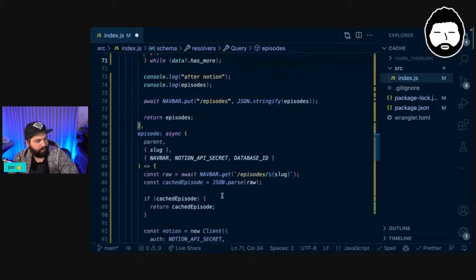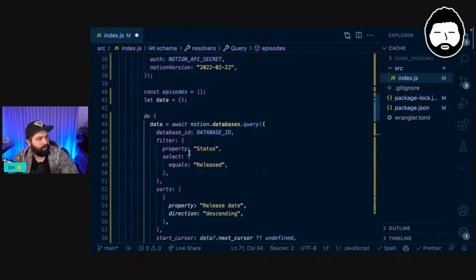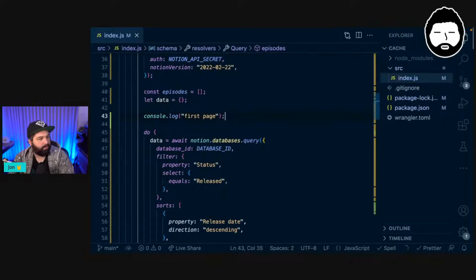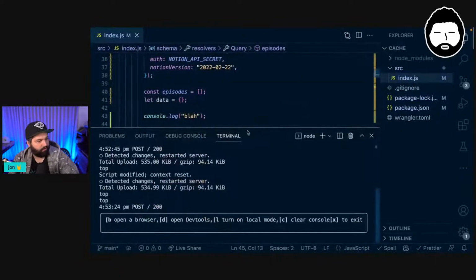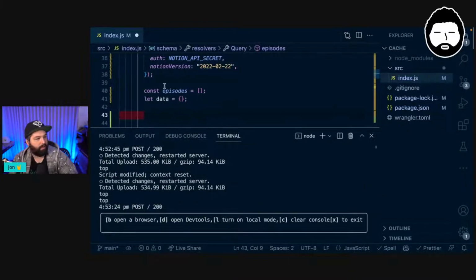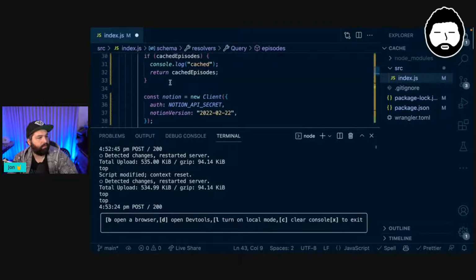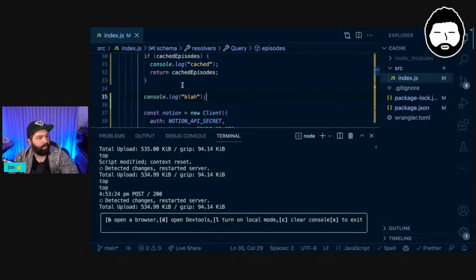And then we don't get to after Notion, so that doesn't work. So let's see what happens here. Send this, come back here, open this. We've still only got top. That doesn't make any sense. So if we put blah above the Notion client stuff.